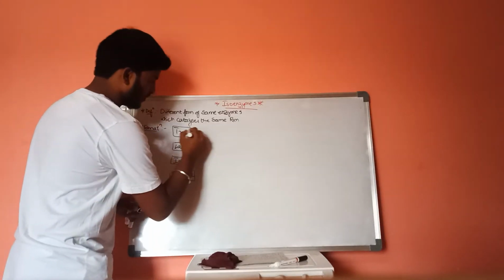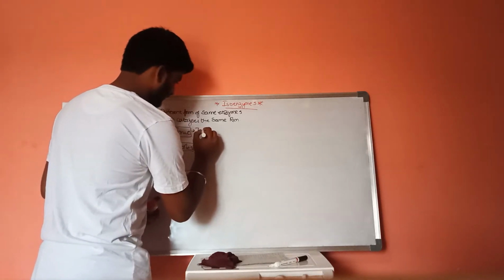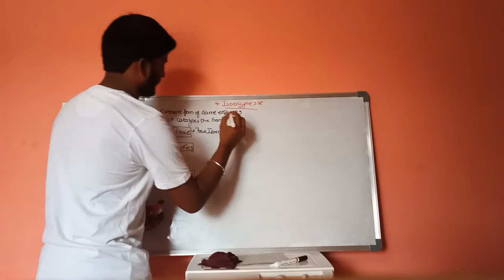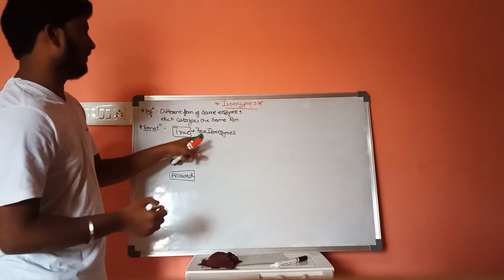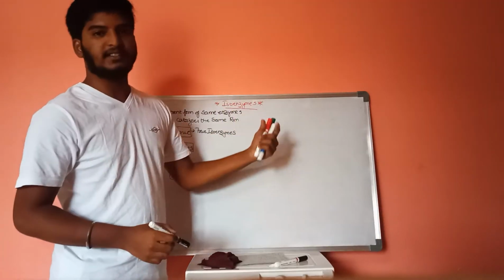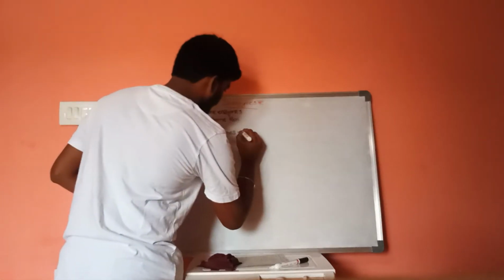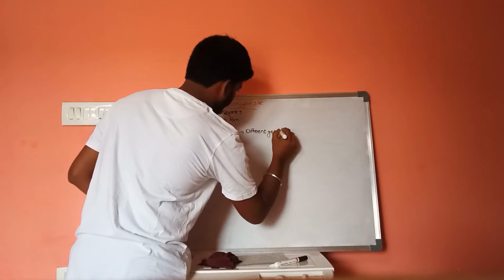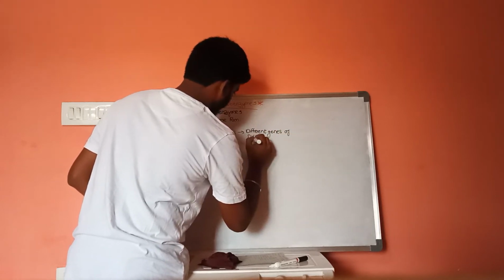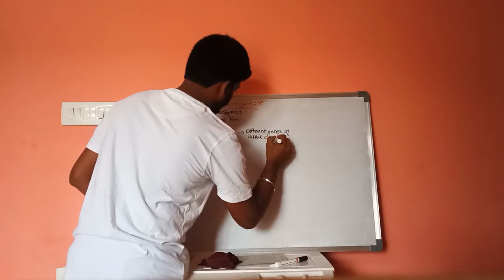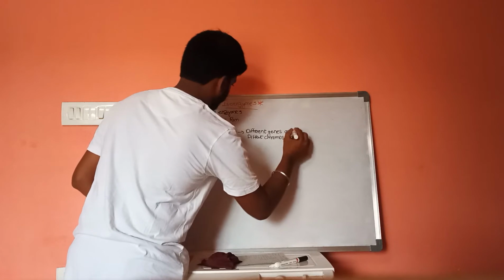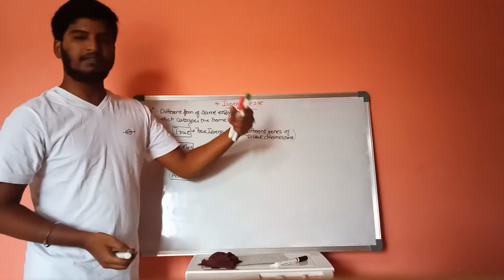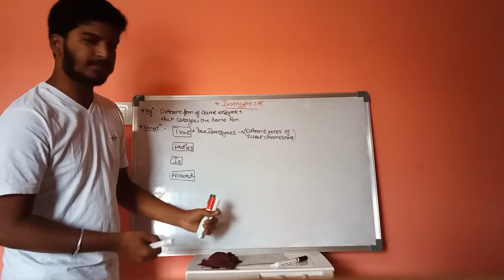True means true isoenzymes. These are the true isoenzymes which are formed from the different genes of different chromosomes.